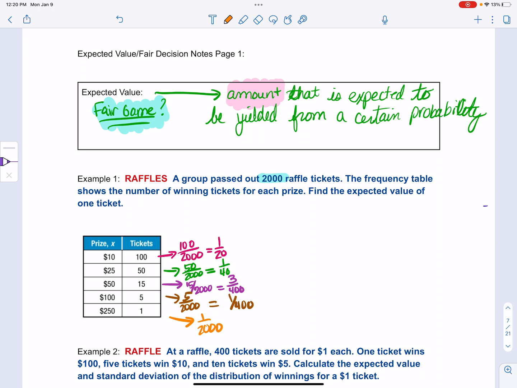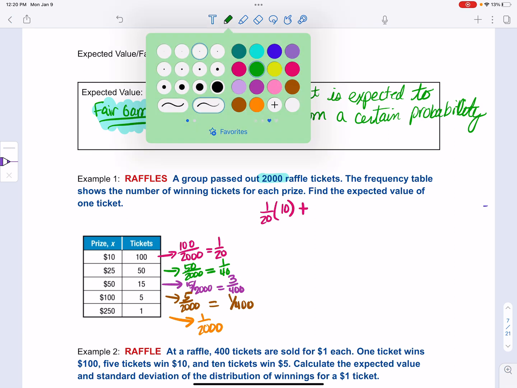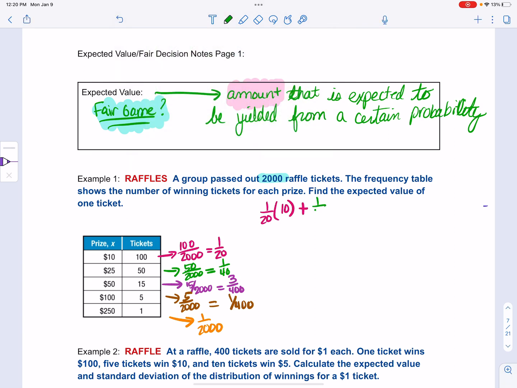What an expected value is, you're actually going to take each probability. So 1/20th, you have 1/20th of a chance to win $10. So you're going to multiply those together. Plus, you have a 1/40th of a chance of winning $25, because they just passed these tickets out. They didn't charge for them.